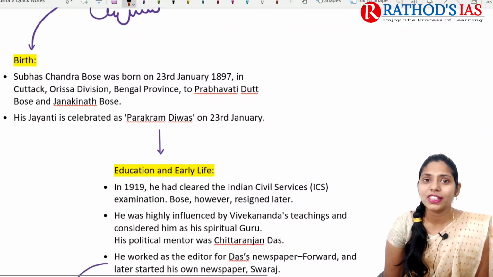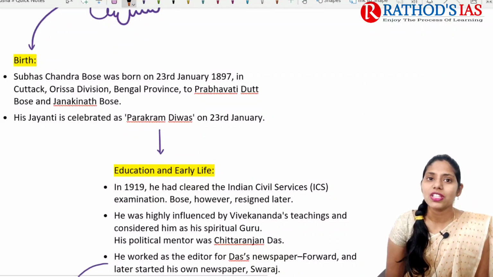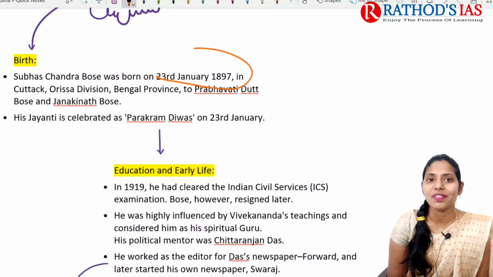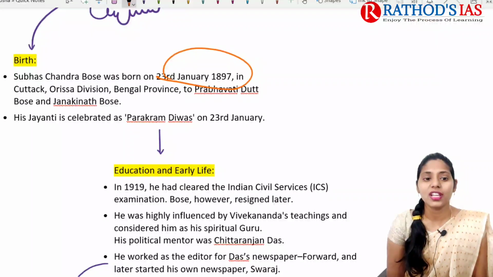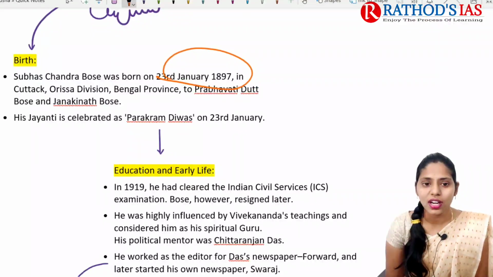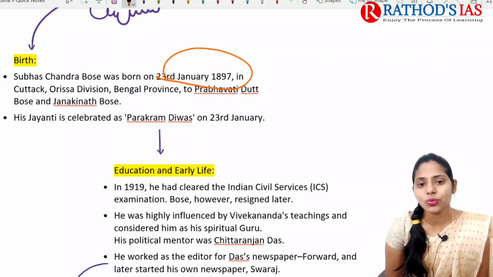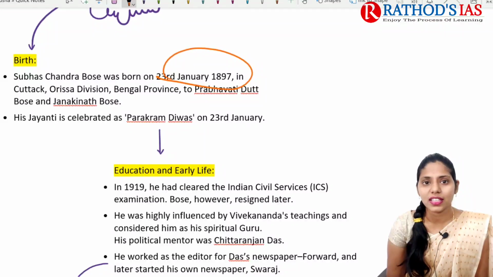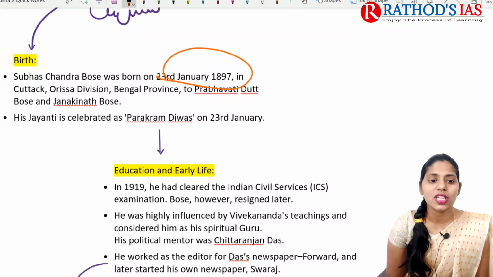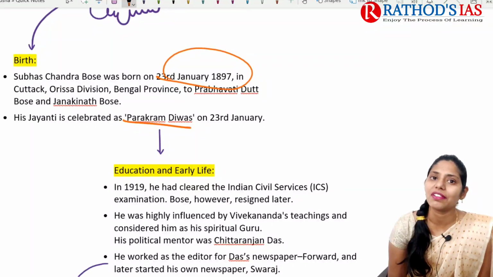So we're talking about the birth of Subhash Chandra Bose. Subhash Chandra Bose was born on 23rd January 1897 in Cuttack, and his mother's name was Prabhavati Dutt Bose, and his father was Janaki Nath Bose. His Jayanti is celebrated as Parakram Divas on 23rd January.